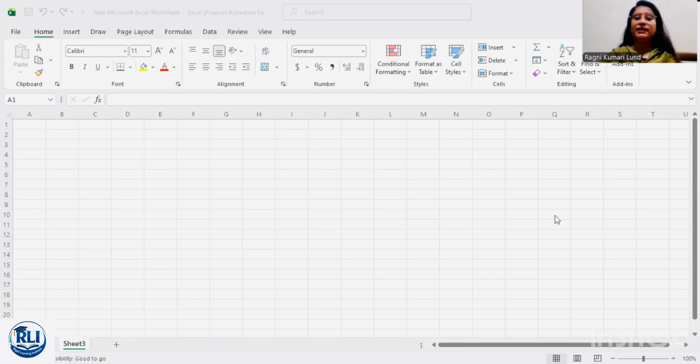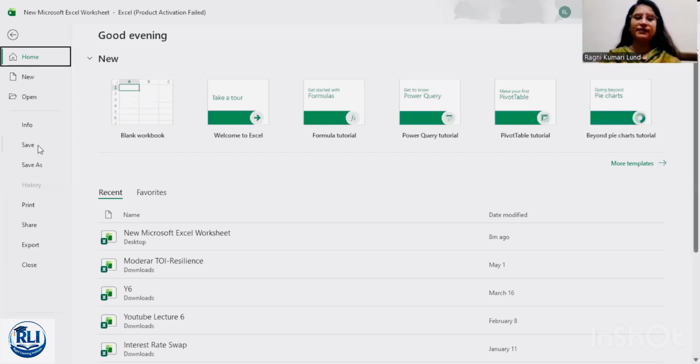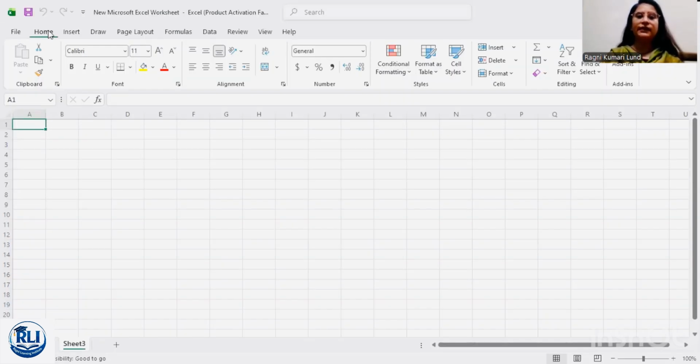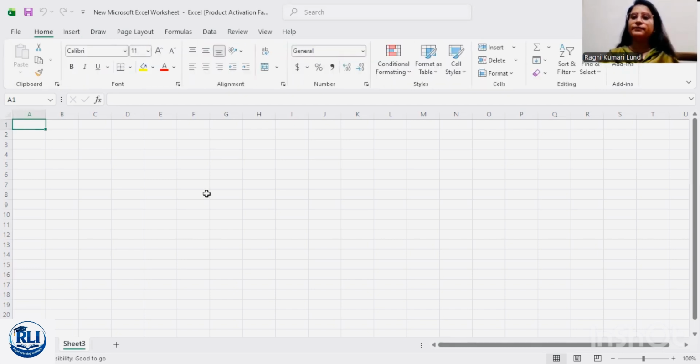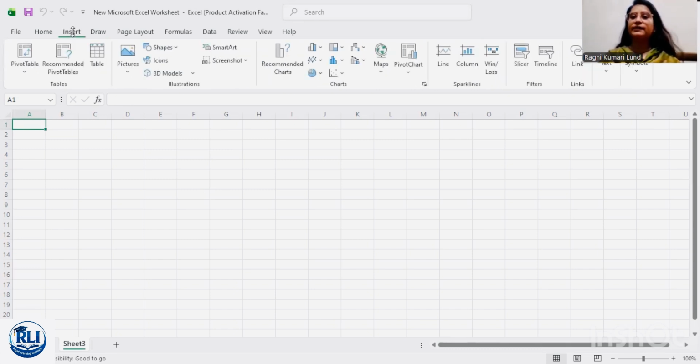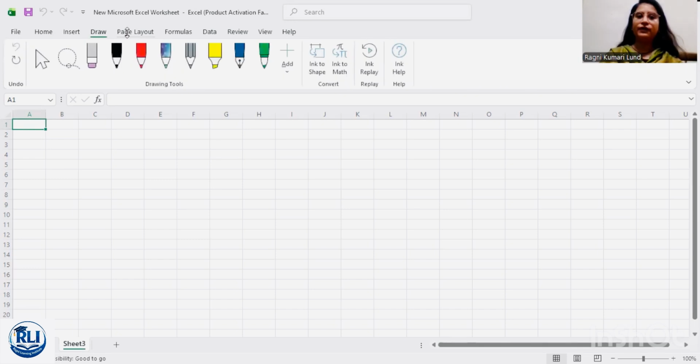Then we have Excel. Excel is a very amazing tool if you know how to use it correctly. For example, if you go to File, then you will see similar options like in Word: Save, Save As, Print, Share, Export, and many more. You can see here Home, Insert, Draw. In Home, you can see we have conditional formatting, sort and filter options. These are the editing options. And then you can add the chart, edit the chart, make the chart. Then we have Draw, Page Layout.